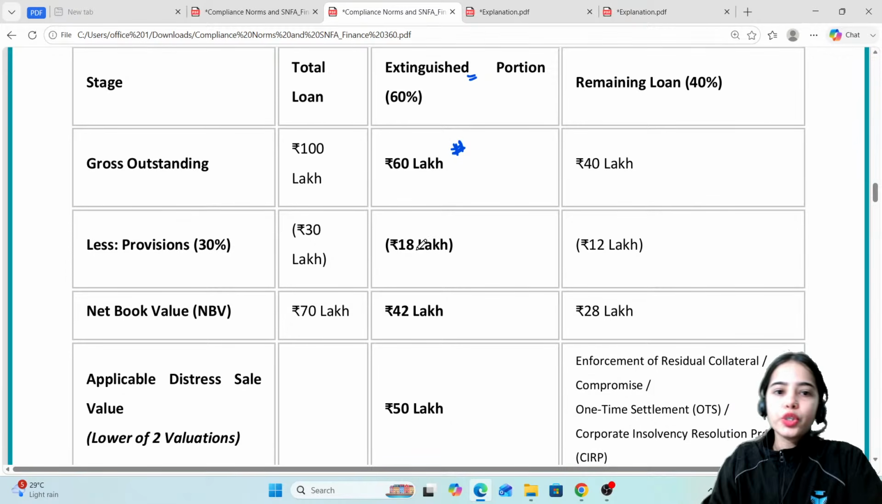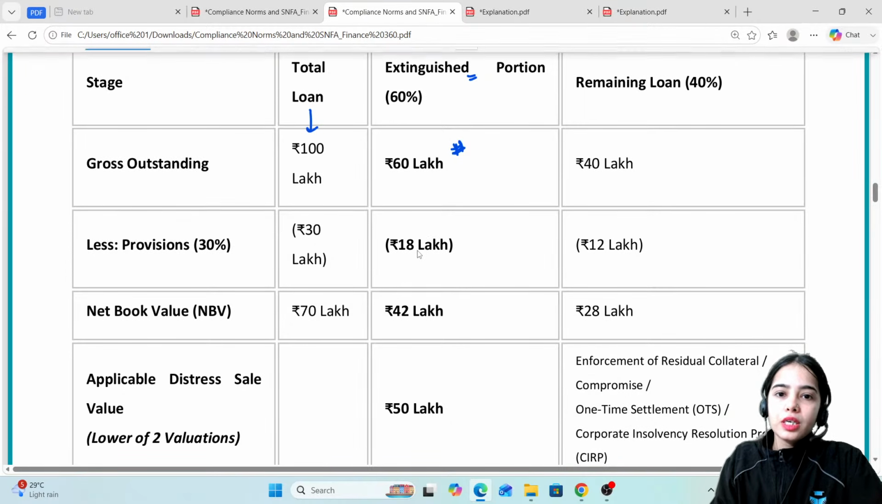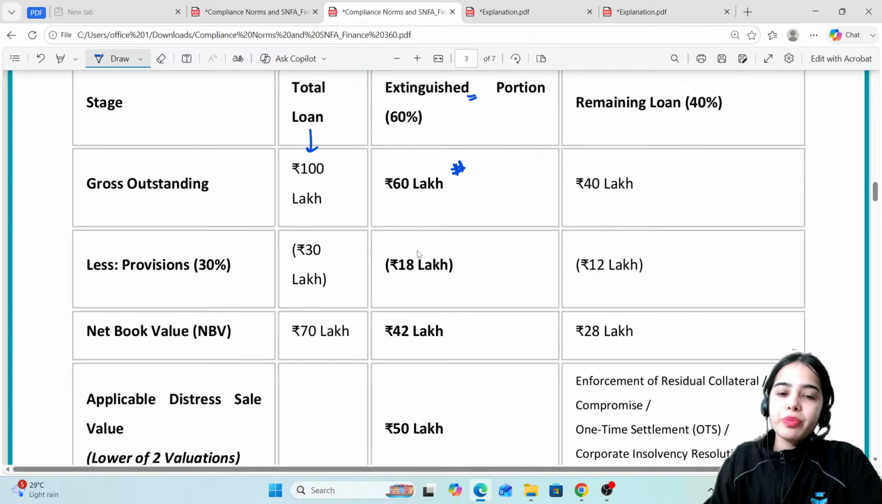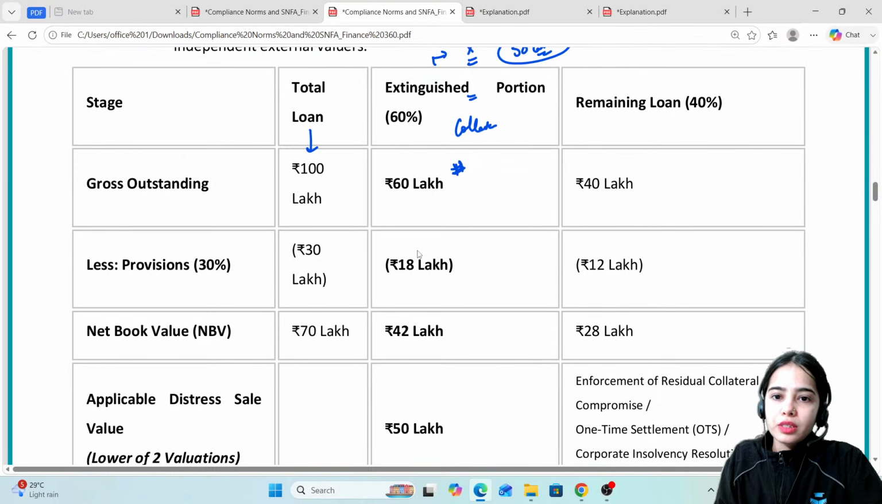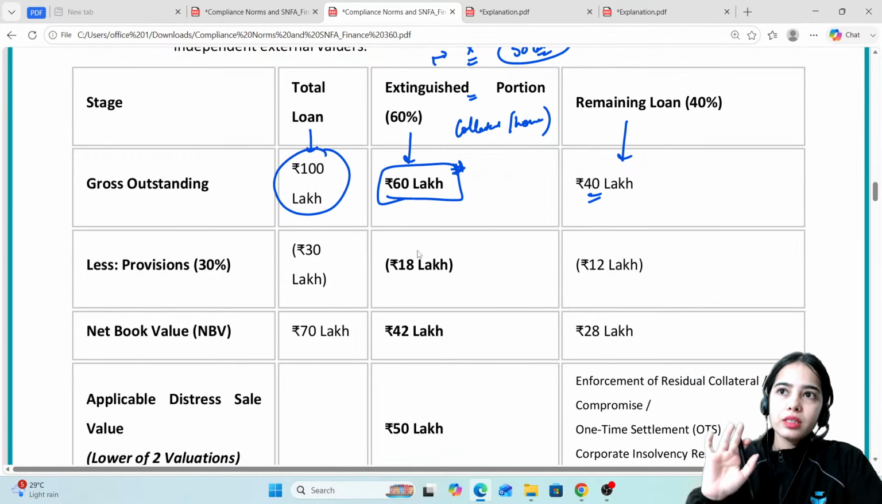Let's say that the total loan was 100 lakh. Extinguished portion means that the collateral, your house or property, is able to cover 60% of the loan value. Now the remaining loan is 40% that you will have to pay. Your collateral is only able to cover 60 lakh rupees. Now always, whenever the bank is giving a loan, the bank is expecting that the other party might default. So the bank has to make provisions.